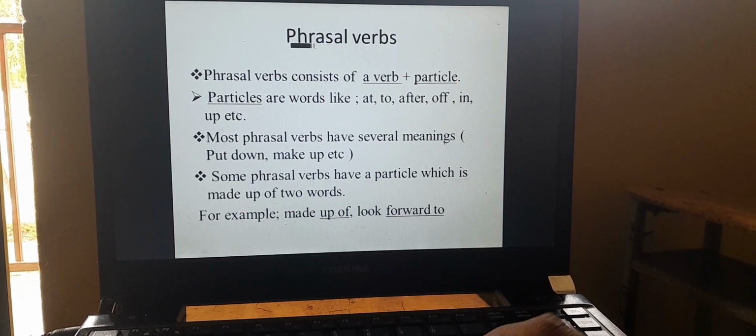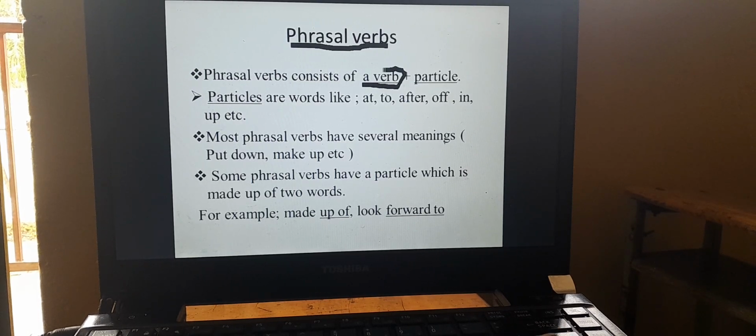The content said that phrasal verbs consist of a verb plus a particle. A phrasal verb can be formed by using a verb and a particle. A verb and a particle together give us a phrasal verb.